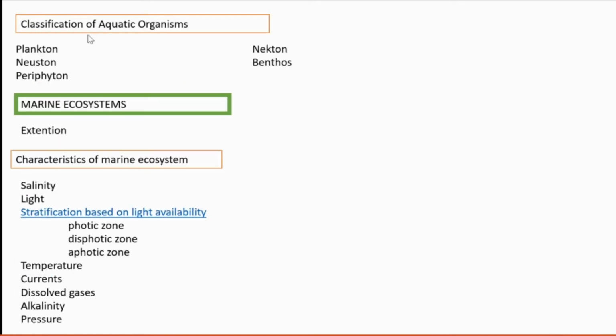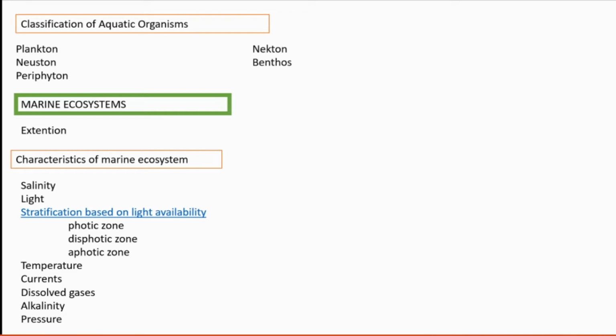Then how we can classify aquatic organisms. Plankton, all these things we have already learned. Plankton are organisms that do not have any special locomotive structures; they move simply depending upon the direction of the water current. Zooplankton and phytoplankton are present. Then neustons are organisms seen just above or just below the water surface.